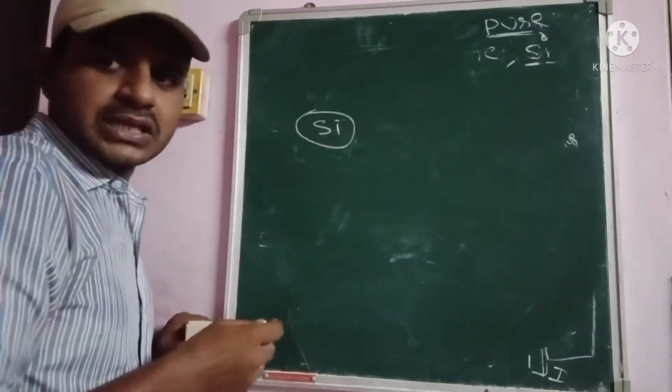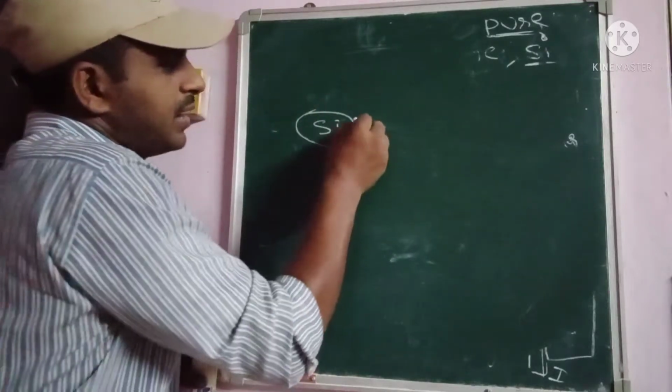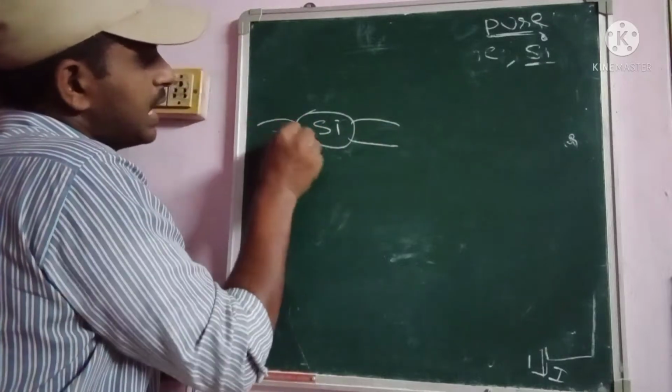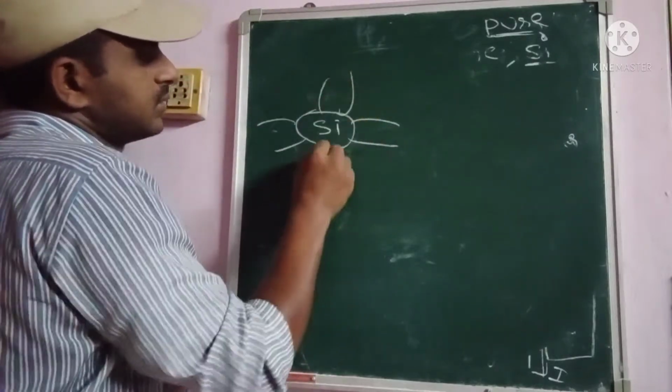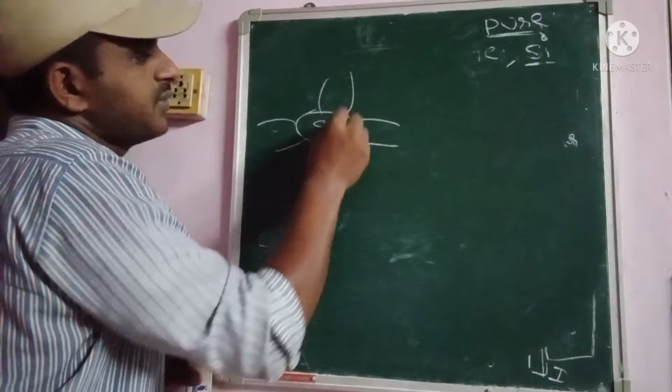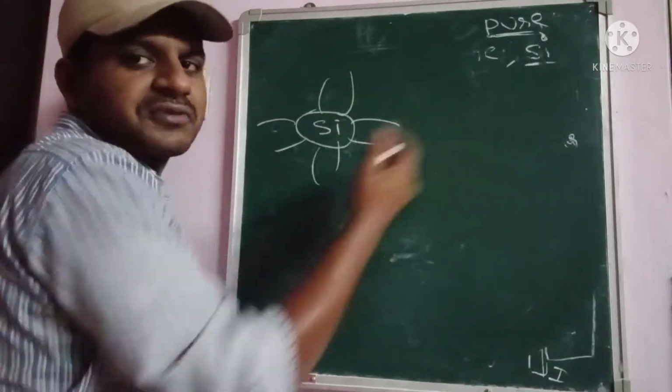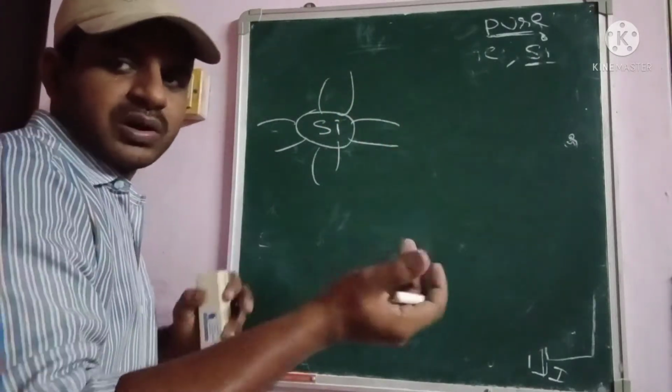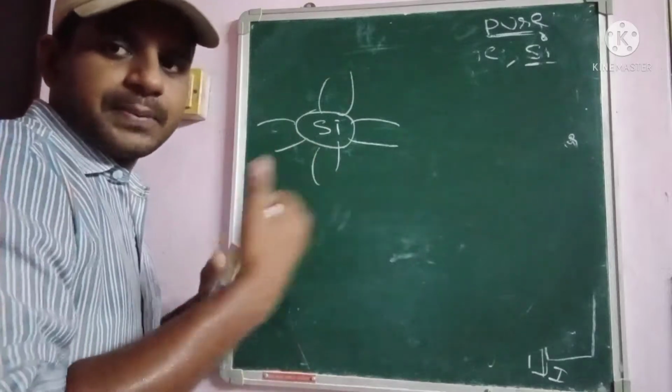So here we have to represent the bonding diagram, okay. The bonding diagram may contain silicon atoms bonded to other silicon atoms, one to each other, which is a bonding representation, okay.